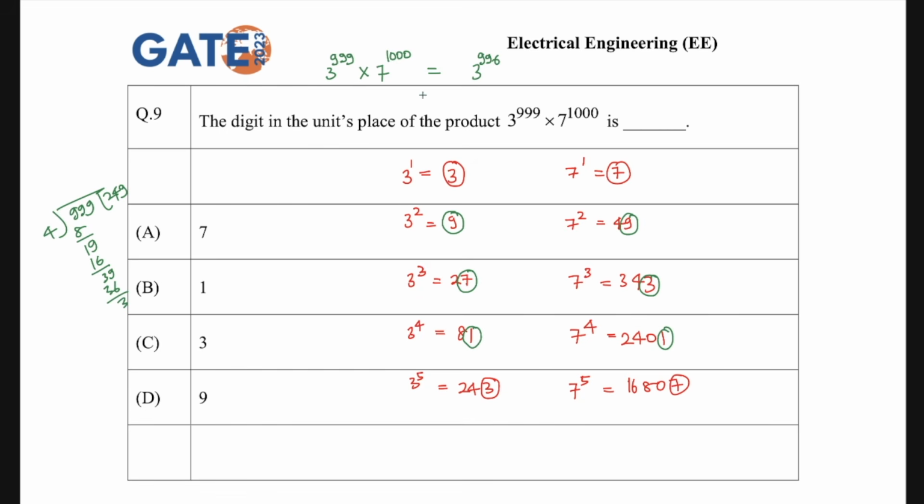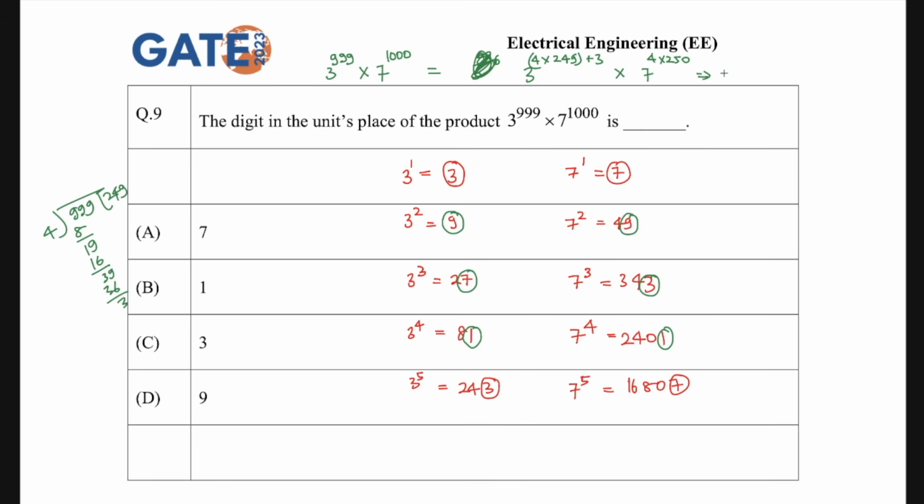So you can write this as 3 to the power 4 into 249 plus 3, multiplied by 7 to the power 4 into 250. How have I done it? Quotient into divisor plus remainder, right? That's what I have written. Anything whose powers are added, you can separate out.